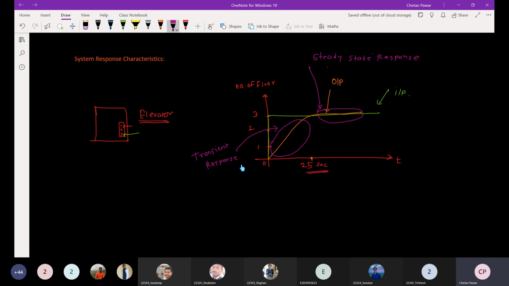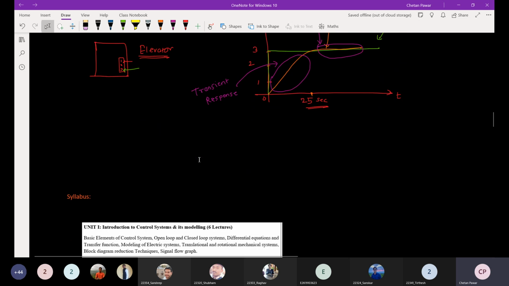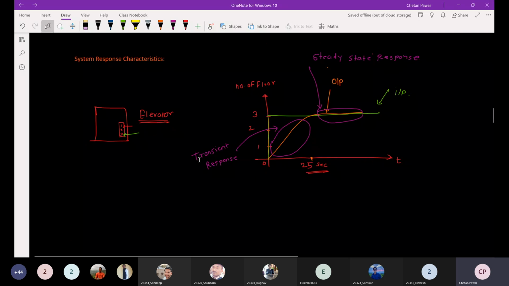This particular time that the elevator is going from zero to third floor is called the rise time of that particular system. All those time domain specifications we will study while designing a particular system. So this is all about the control system introduction, I can say.